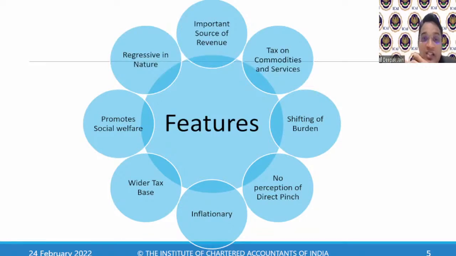It is regressive in nature, not progressive in nature. As we have discussed, it is not progressive because as and when my income increases, will I pay more taxes? No, because the rate of tax is the same for everybody. So if the same product is purchased, if I buy this mobile phone, the rate of tax for me is the same. If Anil Ambani goes, for him also the tax that will be charged on this mobile is the same. That's the reason it is said to be the opposite of progressive, it is regressive in nature. Okay.